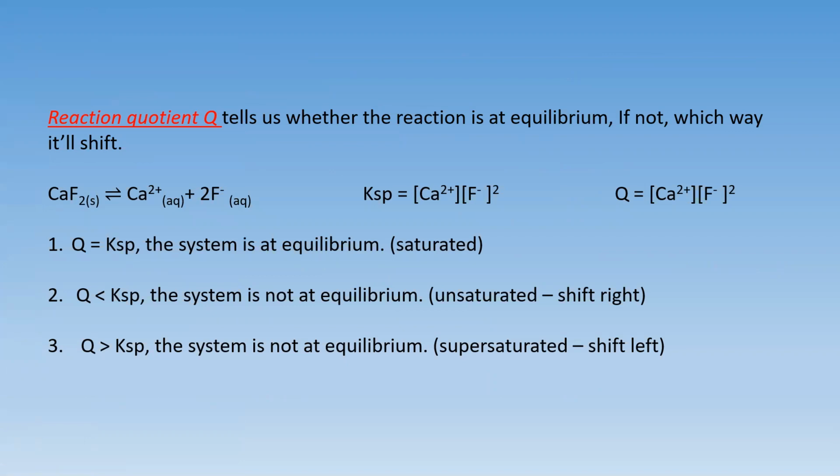Reaction quotient tells us whether the reaction is at equilibrium or not. Now, what is reaction quotient? In chemical thermodynamics, the reaction quotient is a quantity that provides a measurement of the relative quantities of products and reactants present in a reaction mixture for a reaction with well-defined overall stoichiometry at a particular point in time.